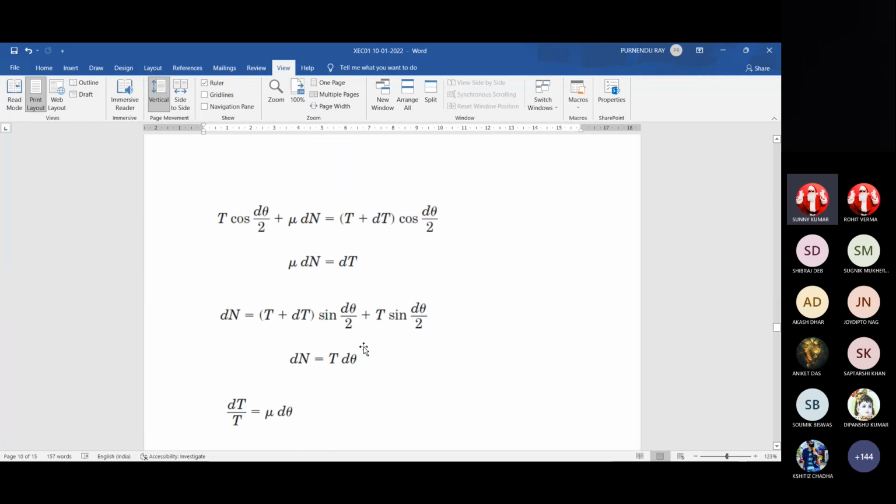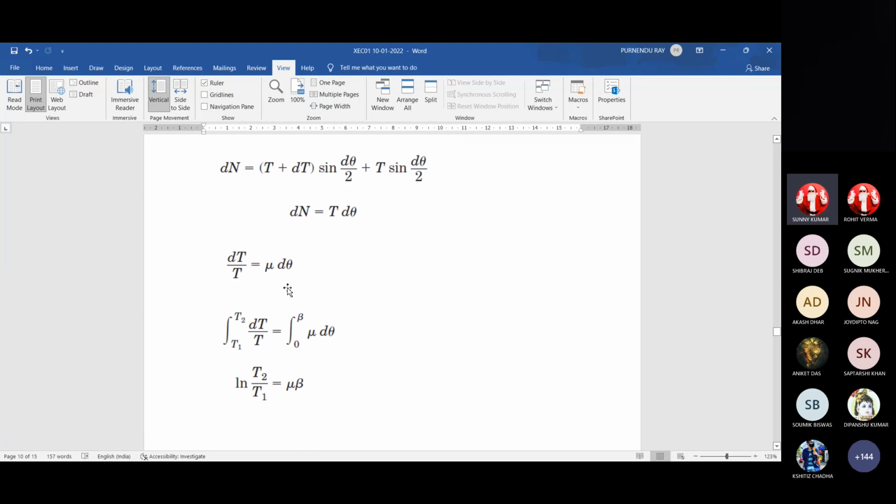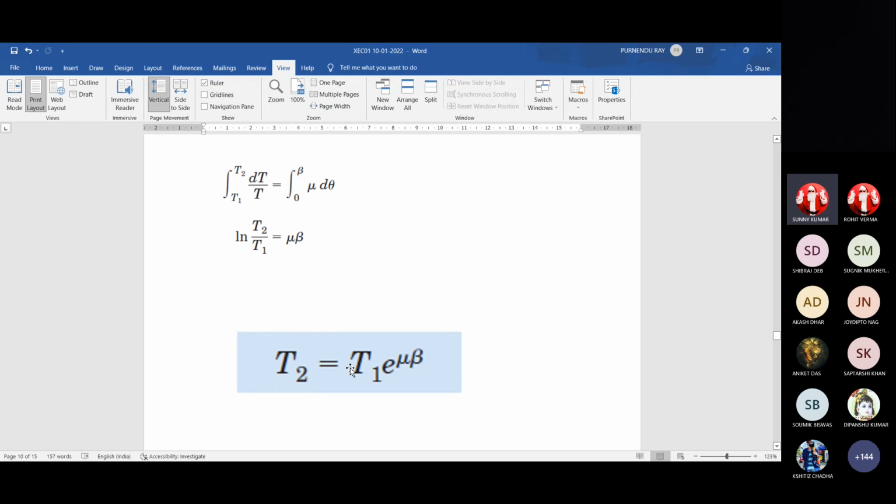So there is this very interesting relation. Log of T2 divided by T1 is mu beta. So what about the ratio between T2 and T1? It is e to the power mu beta. Now T2 is equal to T1 if e to the power mu beta is equal to 1, that means beta is equal to 0 or mu is equal to 0.